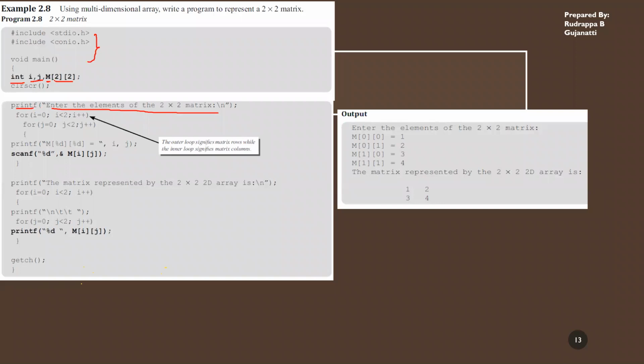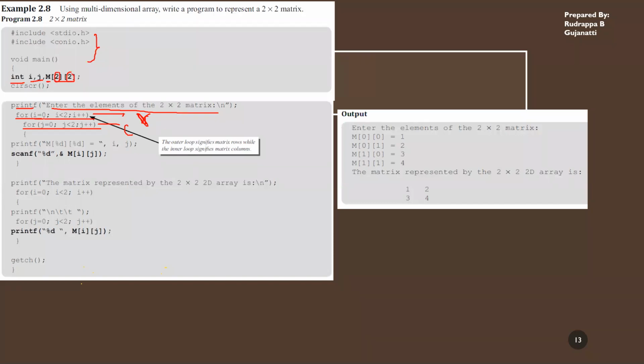Now here, when we are entering the elements, I make use of the indexes i and j. Since I have to access each of them, say zeroth row zeroth column, zeroth row first column, first row zeroth column, and first row first column, this is how I access it. In order to access that, I loop for within for. The first one I use to identify the row, and this one I use to identify the column. Here it is only two rows and two columns.